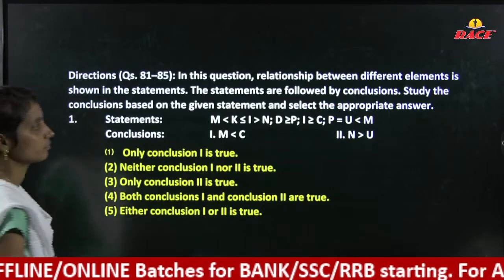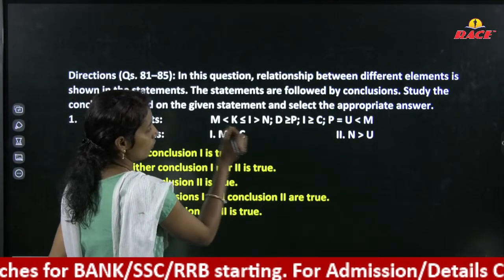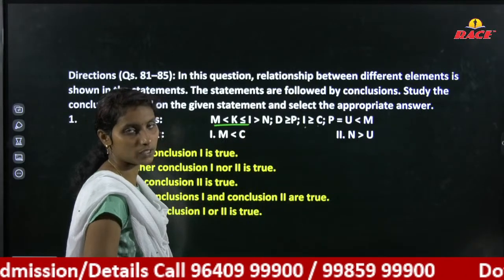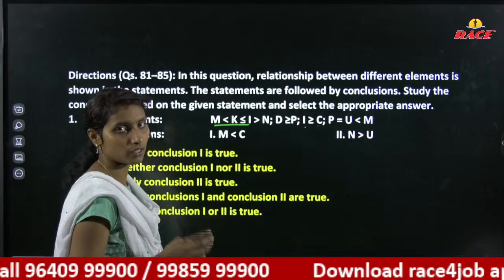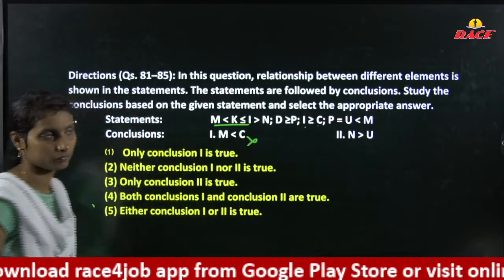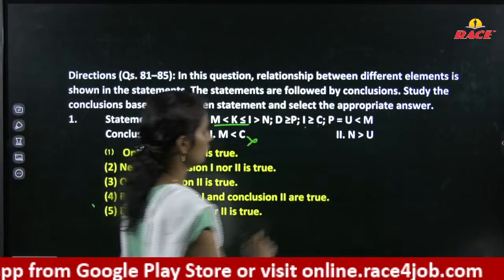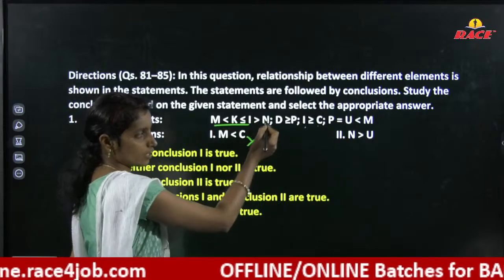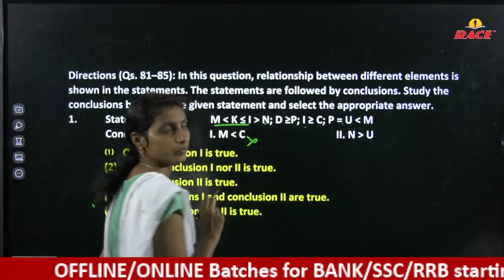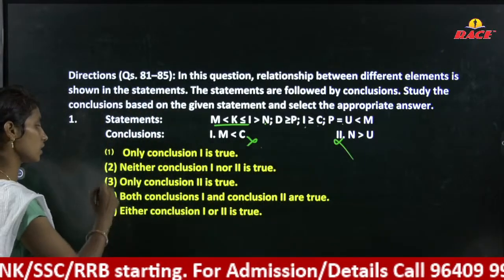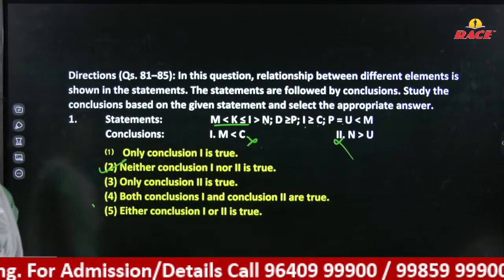M and C. Check it here. M is less than I. I is greater than or equal to C. The M to C, we don't have relation directly. This will be a false one. Right? Next. N to U. Check it from N to U. Manaki M nunchi N ki relation vaste, you can relate with the U. Right? Directly we are not getting any relation. That will be a false, and our answer for this question is neither one nor two follows.